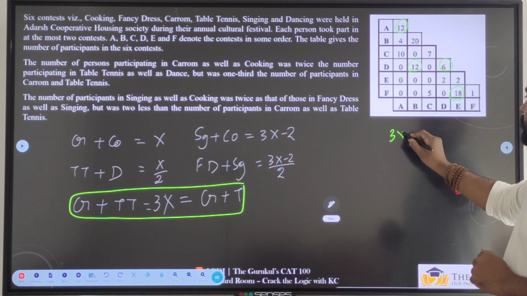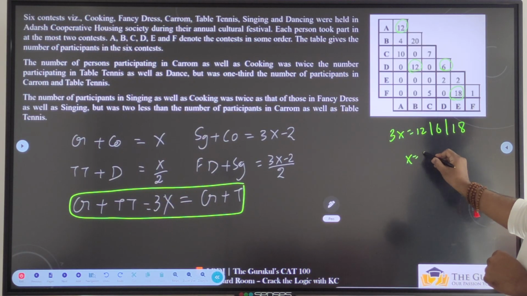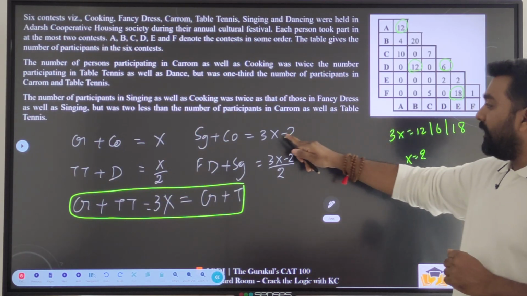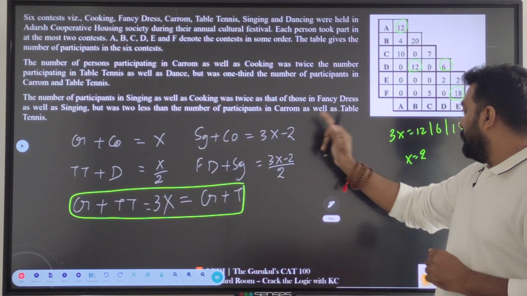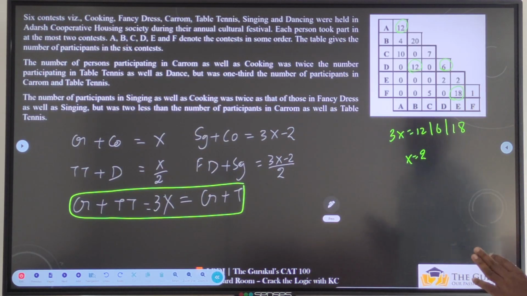Now, I can have 3x equal to 12 or 6 or 18. If I take 3x equal to 6, x will be equal to 2. In that case, 3 into 2, which 2 if I keep it over here, 3 into 2 minus 2, that will be one possibility.